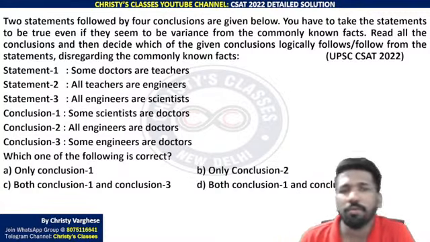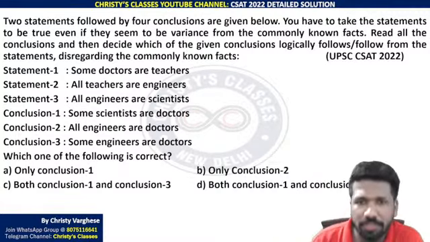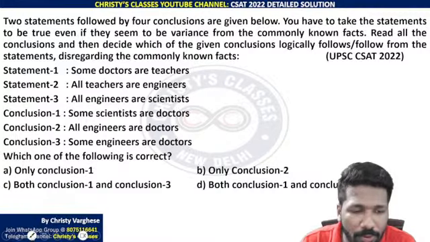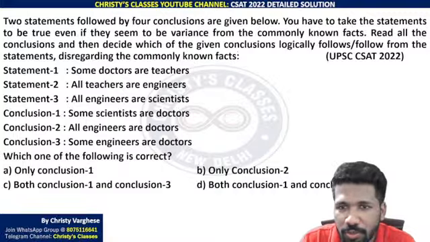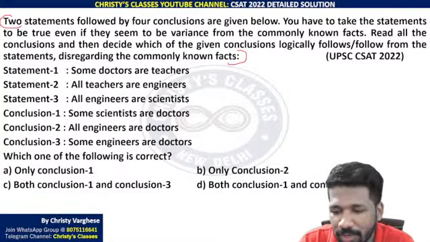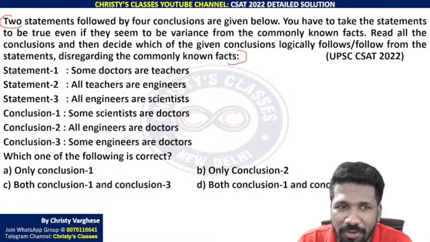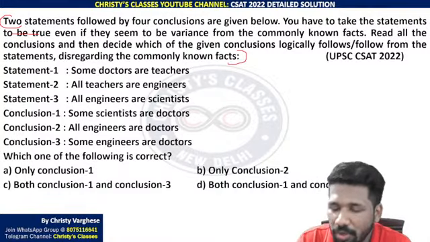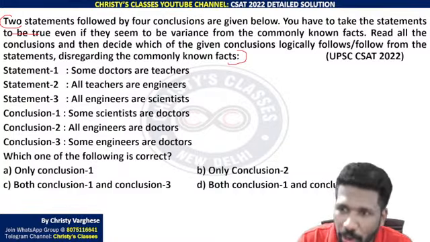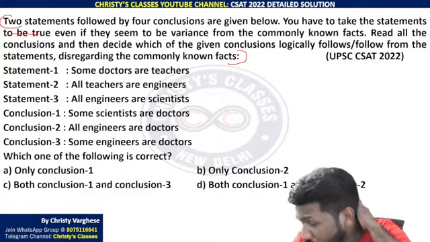2 statements followed by 4 conclusions. So this is a syllogism problem. This first 2 sentences you can see in almost all questions. So to save time, once you understand what the sentence is trying to say, no need to read the full passage, because this is a common passage normally given in every syllogism problem. If it is not given also, you are supposed to assume so.